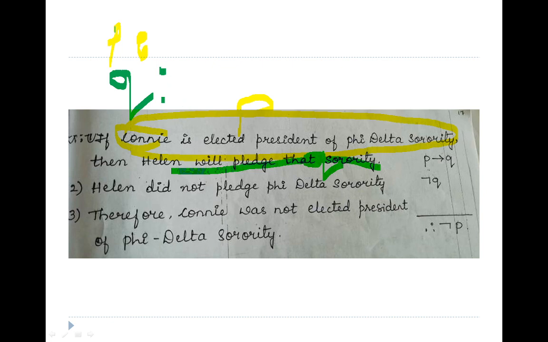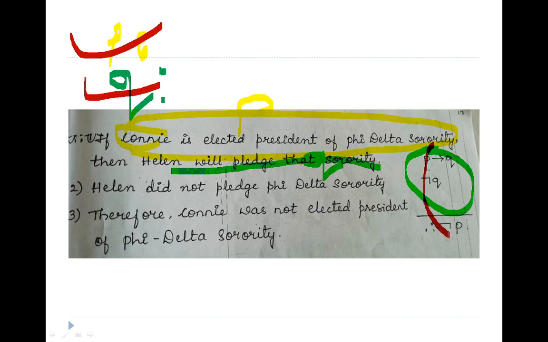Only two primitive statements are there: one is P, another one is Q. So what will I be getting here? Only two primitive statements are there and we are using them. Directly these cannot come. Whenever a sentence is given, we first have to consider it in terms of primitive statements, and then we have to write it in tabular form.